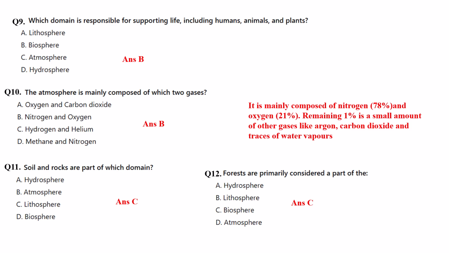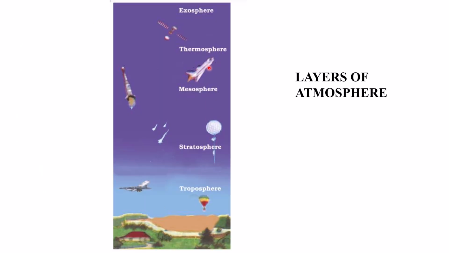Now moving to the next part. Now these are the different layers of atmosphere. So it starts from troposphere, then stratosphere, mesosphere, thermosphere and exosphere. So there are 5 layers of atmosphere. Now we will see each layer in detail.